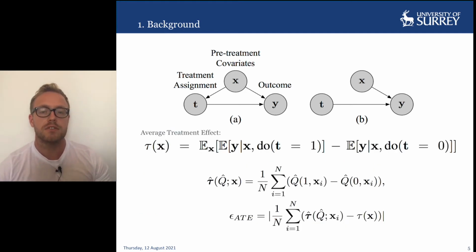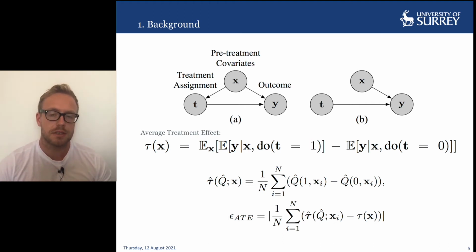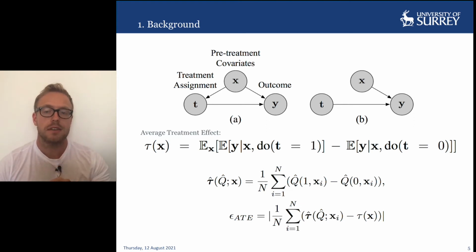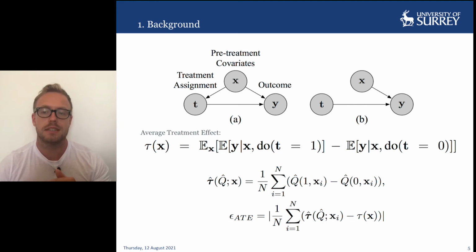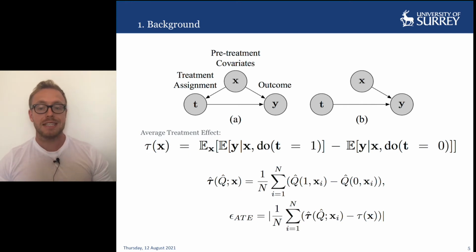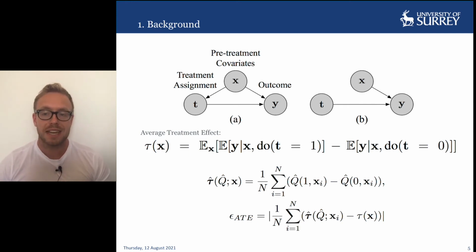This identification formula means that we can straightforwardly estimate the target quantity using plug-in estimators. Plug-in estimators, Q hat, are fit using the data for the expectation of Y given the treatment and the covariates, and we plug these into the expression for our target quantity. The estimated quantity of interest is therefore the average of the difference between the output of the estimator for when we intervene on the dataset to set treatment to 1 and for when we intervene on the dataset to set treatment to 0. The error on this estimate is known as the EATE, which requires access to tau itself.